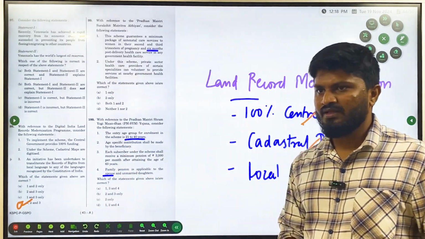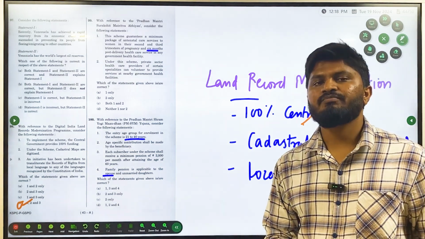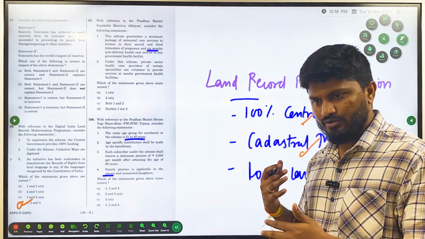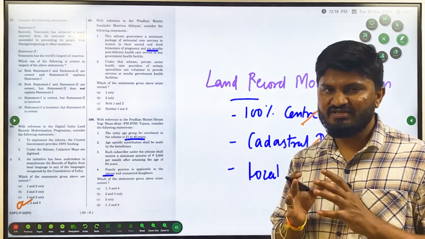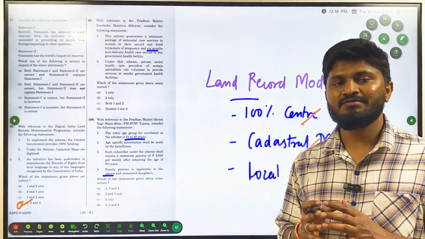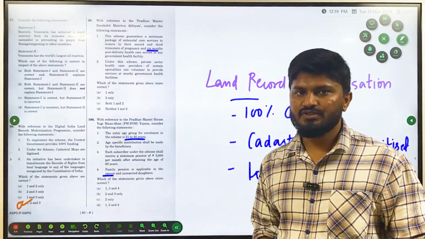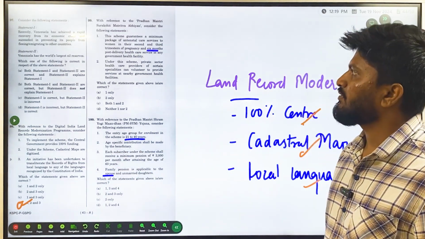Whenever there is a scheme and a statement, if it is a statement of positive manner, if it is talking about the government or the scheme in a positive manner, most of the times, 90% of the times, that statement is going to be correct. So here all three are in a positive way, so these statements are correct.